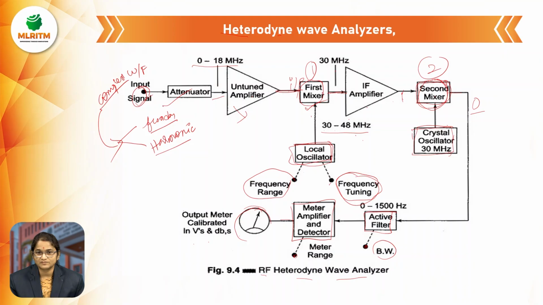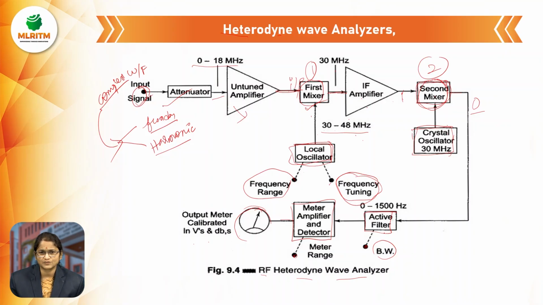What is the function of the first mixer here? It takes the difference between the input signal and the local oscillator, and gives it to the IF amplifier. Here we also have one more input, the crystal oscillator. What is the function of the second mixer? It takes the difference between the crystal oscillator and the IF amplifier output, and then we get zero frequency, which is given to the active filter.